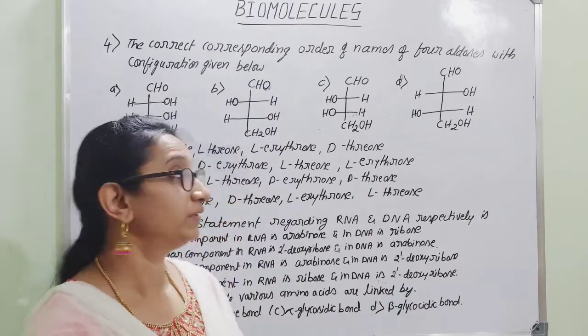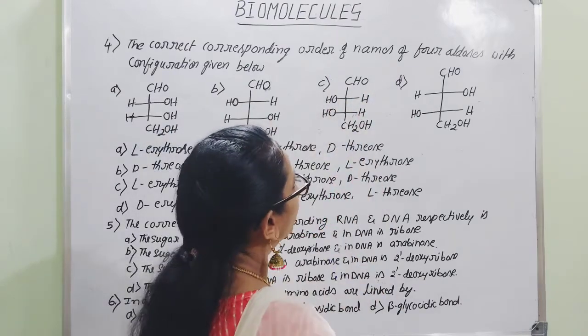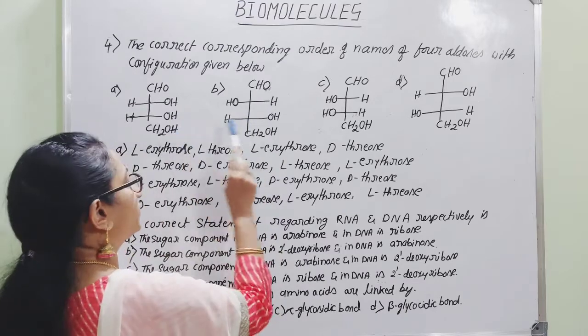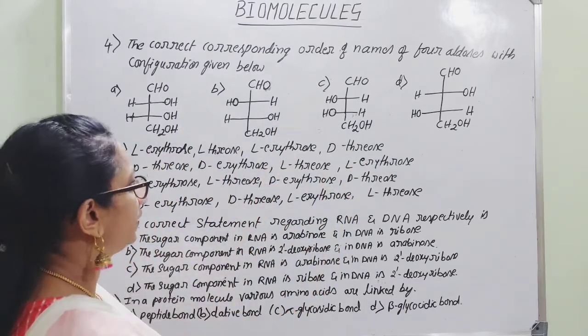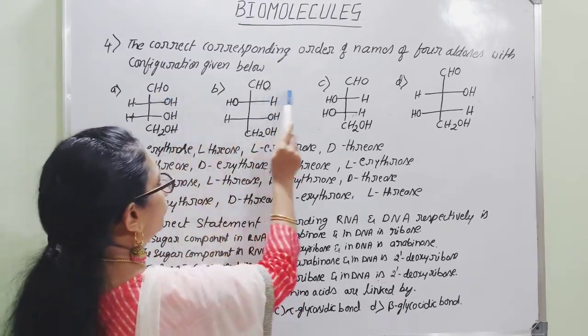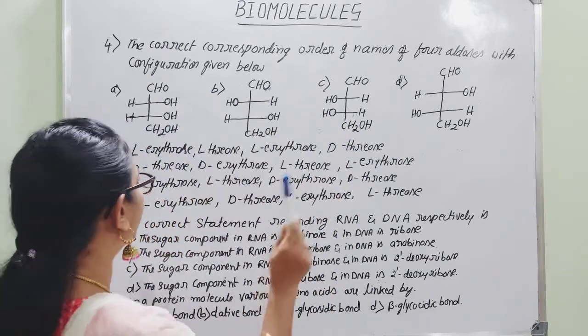So next question. The correct corresponding order of names of 4 aldoses with configurations given below. Here they have mentioned the configurations for aldoses. Here we can consider these are the carbohydrates which contain aldehydic group as a functional group, hence they are considered as aldoses. But they will be given different names.